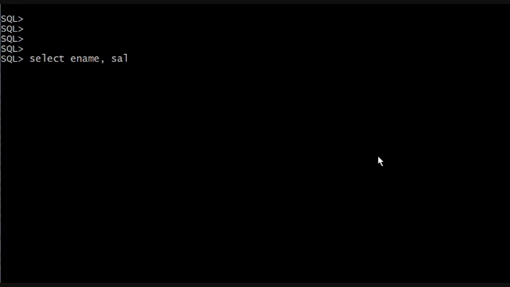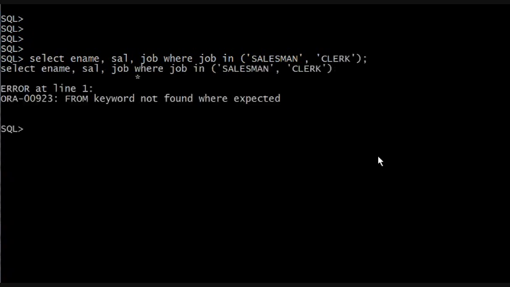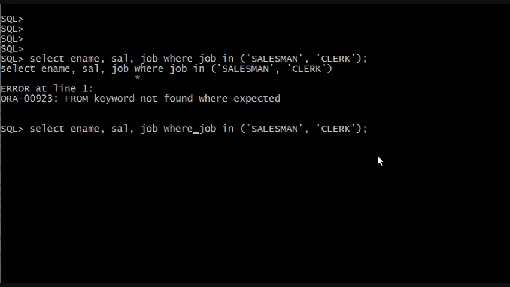Well, salesmen and clerks is a job, so let's also put job here too. Where job equals what? Are you going to put equals salesman? No, you're going to say where job in what? If you close this parentheses, in salesman, comma, space, and clerk. Close quote. Oh, I didn't put from. Let me hit the up arrow. From EMP.